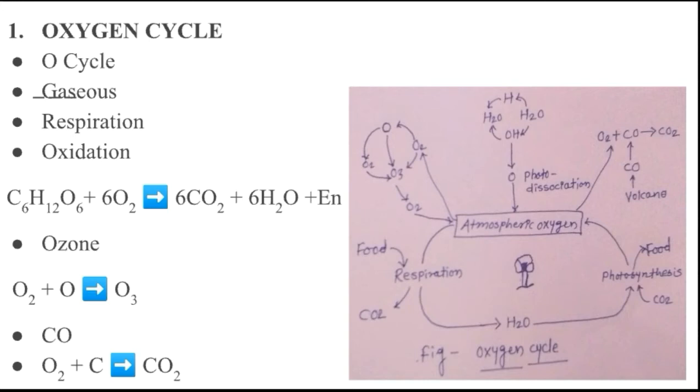The cycling of oxygen between the biotic and abiotic system is called the oxygen cycle. What is meant by the oxygen cycle? The cycling of oxygen between the abiotic and biotic system is called the oxygen cycle. It is a gaseous cycle, formed with the help of the oceans and environment.